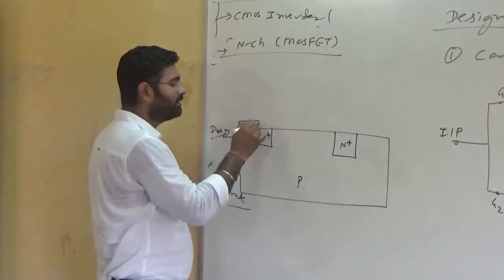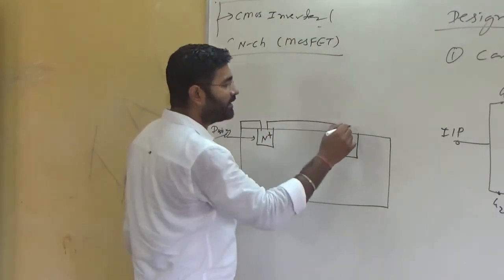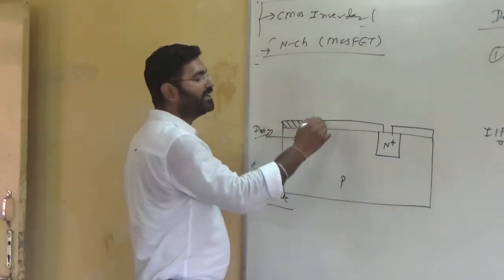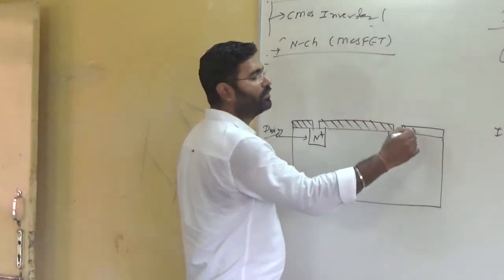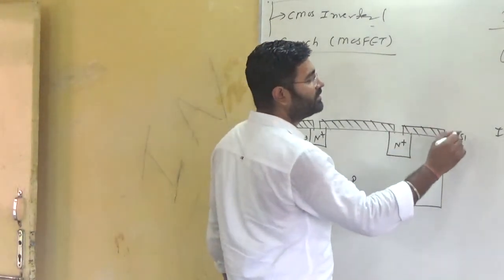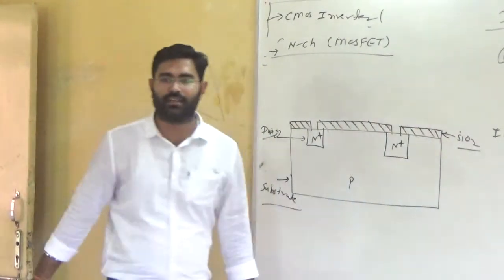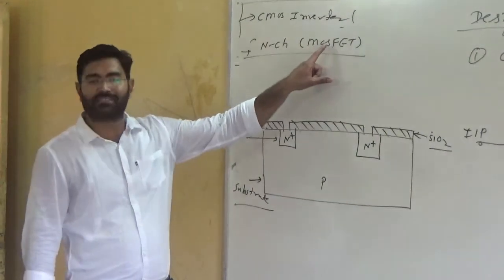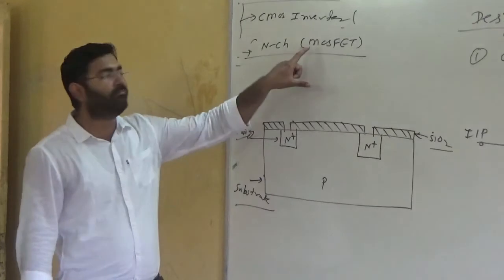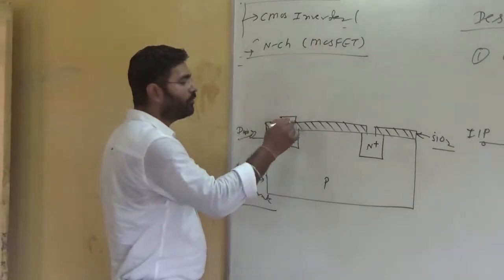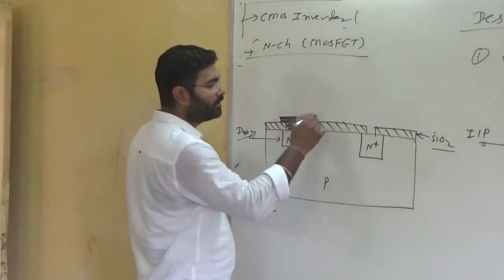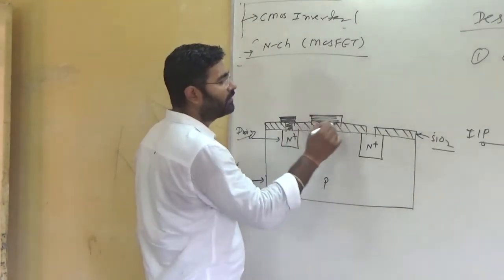Obviously here, metal oxide. Oxide means there is an oxide layer, represented with the help of SiO2. So this is the oxide layer, SiO2. Oxide is done, semiconductor is done, FET is done. Now metal. We have some kind of metal contact, here and here also.